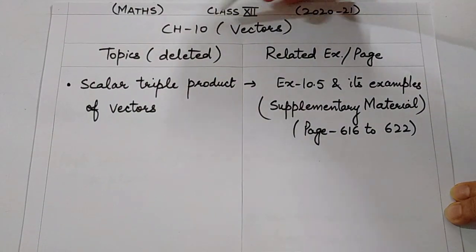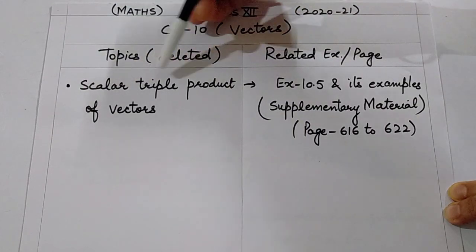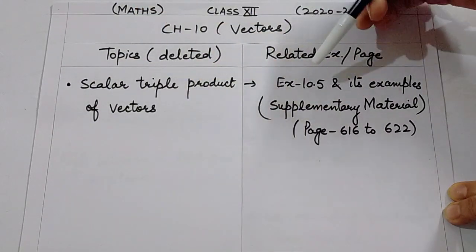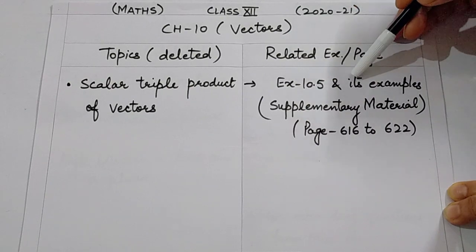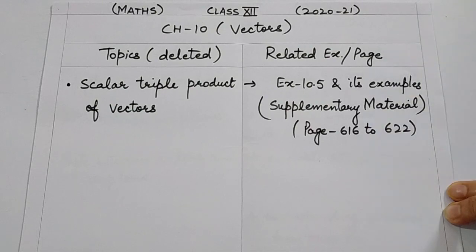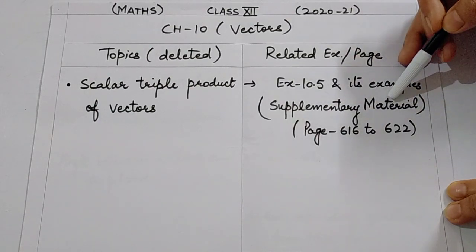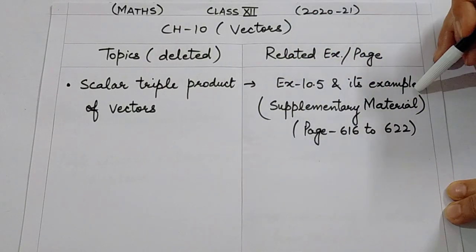Next is chapter 10, vectors. The only topic deleted is scalar triple product of vectors, which is given in exercise 10.5 and its examples. It is in the supplementary material. The supplementary material is given at the back of the book. It is from page 616 to 622. You can see supplementary material means it was added in the NCERT book, especially just a few years ago. But now due to COVID-19, as the syllabus had to be reduced, so this topic has been deleted.